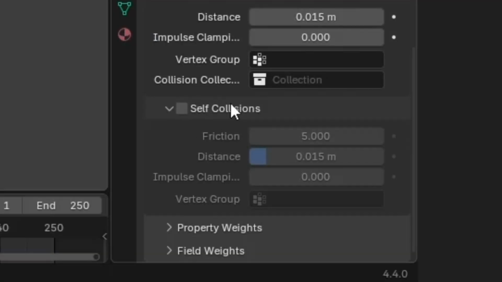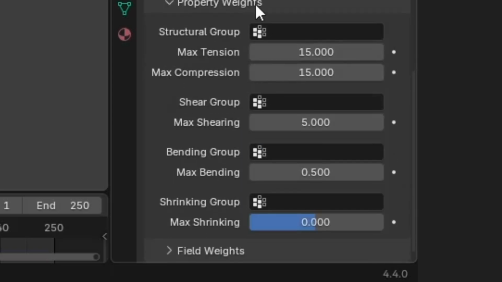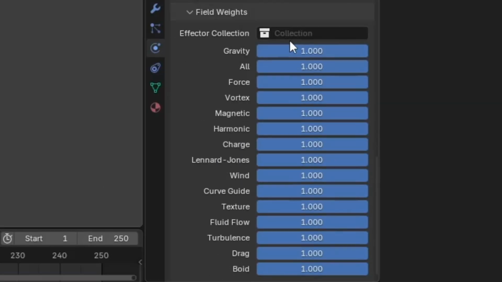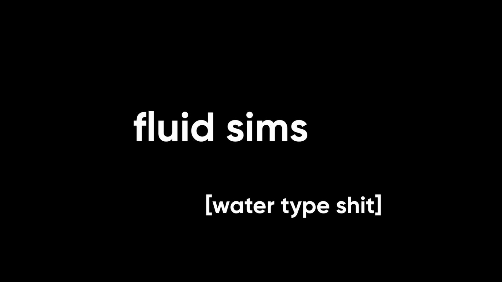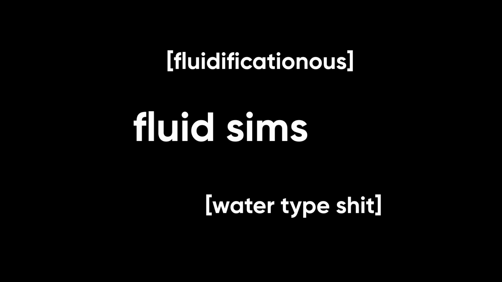You're welcome. Honestly, I don't know why anyone would ever use self collisions, but the settings are there if you want. Ignore this, and the field weights are just all the forces that affect your cloth. So if you don't want something to affect it, just turn it down. Fucking hell, that was a lot of shit. Better off the less I know than the more I'm in reality.